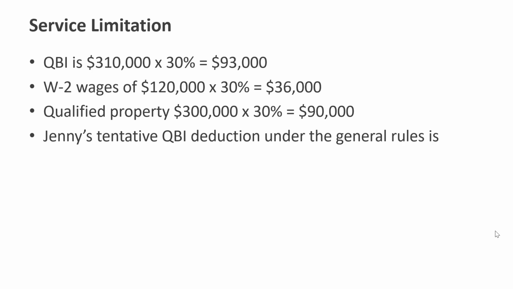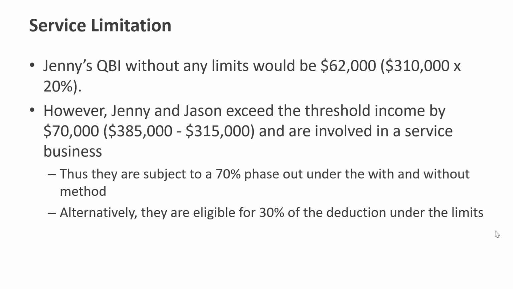Remember, QBI was 310. We multiply that by 30%. That's $93,000. Now again, let's remind ourselves, what is the 30% from? This is not the same as the 20%. The 30% is the amount of the deduction that she is eligible for because her taxable income exceeds the threshold.